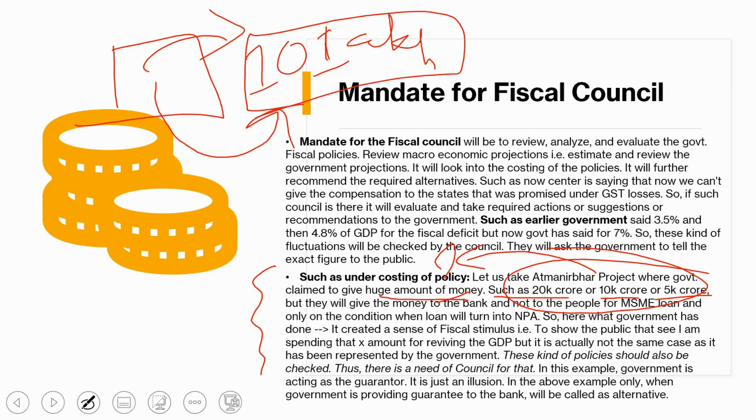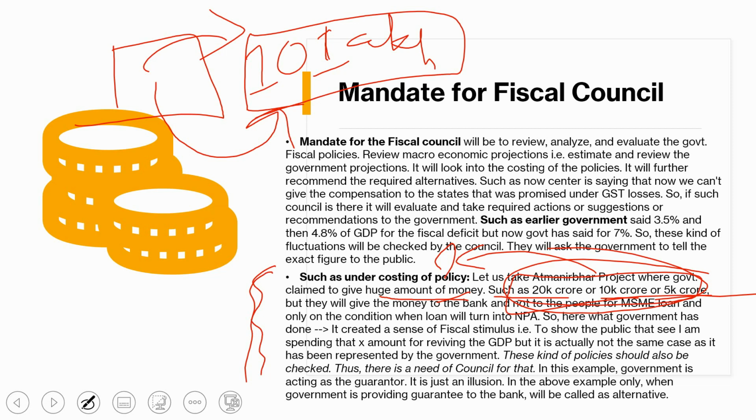So it means the government is not exactly giving the money; only 50% or 60% or 40% of the money will go into reviving the economy. So it is also a policy that is confusing, or giving false information to the public. These kinds of policy will be checked by the fiscal council. They will come and check, and say this policy has some drawbacks, you have to tell these things in the public domain. You directly came and said we are spending this amount of money in the public for reviving the economy, but exactly it is not like that.